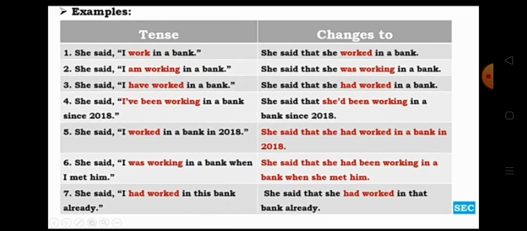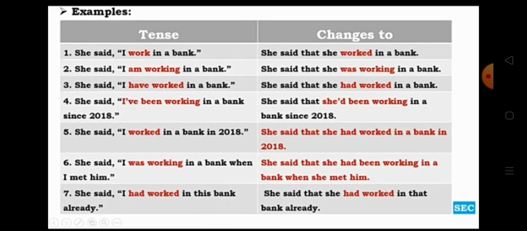Had worked, past perfect. She said, "I have been working in a bank since 2018." This is present perfect continuous tense. It changes into past perfect continuous tense. She said that she had been working in a bank since 2018. She said, "I worked in a bank in 2018," past simple. She said that she had worked in a bank in 2018, past perfect.